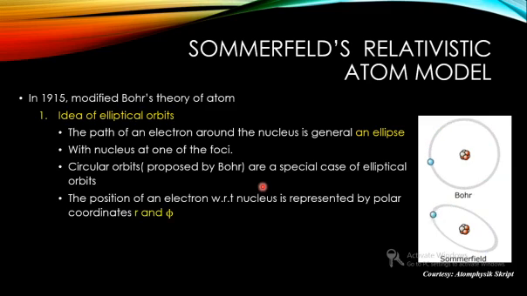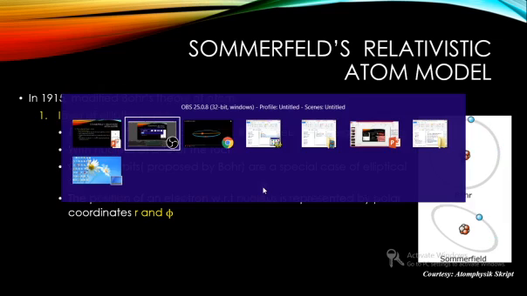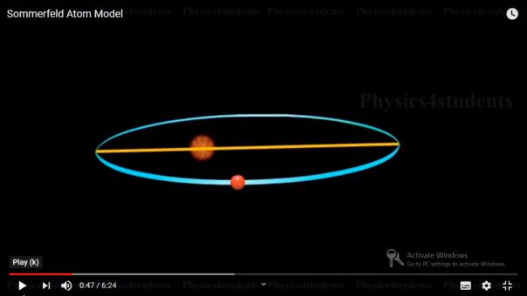And the position of the electron with respect to the nucleus, as we have mentioned earlier, an ellipse will have two periodic coordinates, that are the radial vector as well as the angle. Let us watch it. That is for an electron revolving around the nucleus.